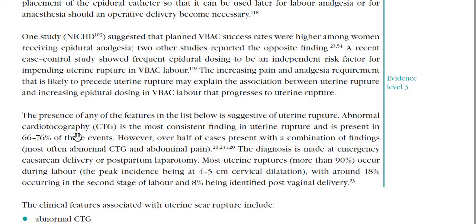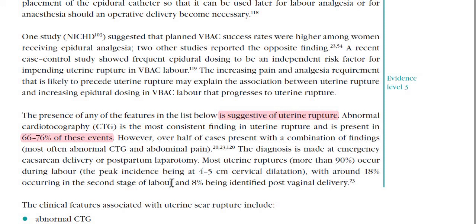Then another thing is what features are suggestive of uterine rupture. Abnormal CTG is the first finding, and you are going to see that in 66 to 76% of these events. That is important.